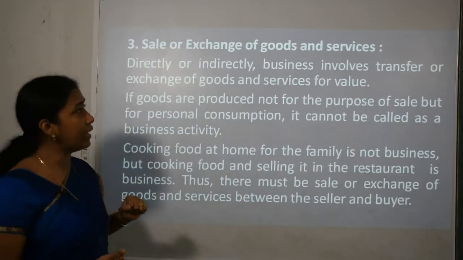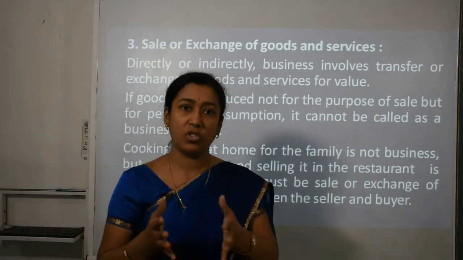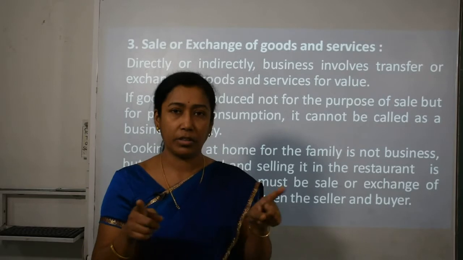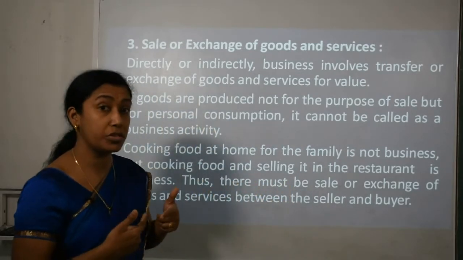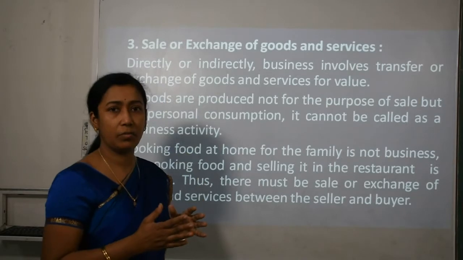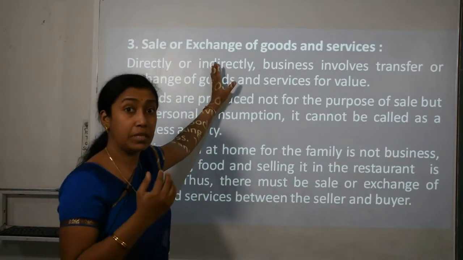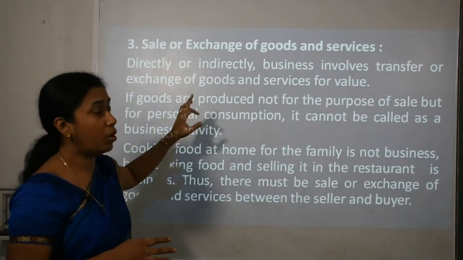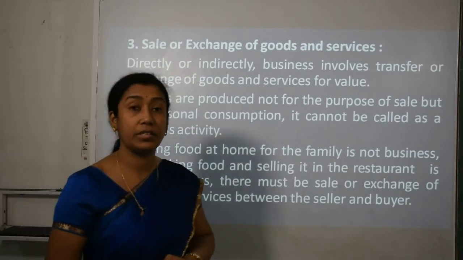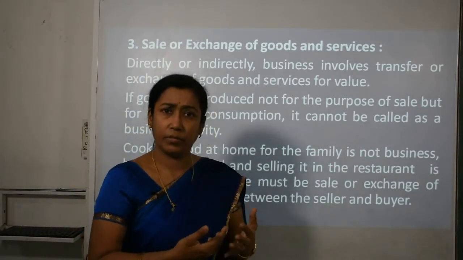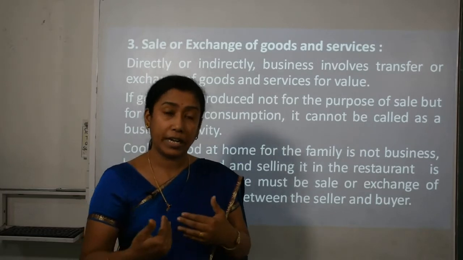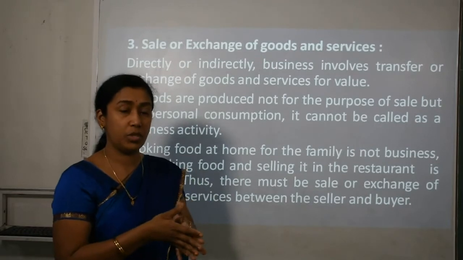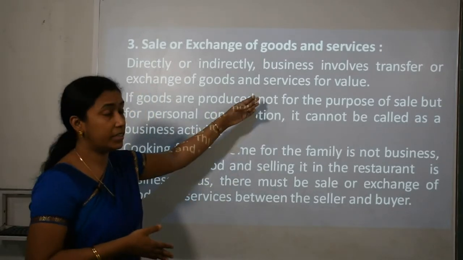Now the third is sale or exchange of goods and services, between buyers and sellers. That means there must be two parties for the exchange, buyers and sellers, or producers and consumers. So each and every business activity must have a sale, an exchange of goods and services. Directly or indirectly, business involves transfer or exchange of goods and services for certain value. That means direct production or direct consumption is there. So directly or indirectly, the transfer or exchange should be there between producer and consumers,